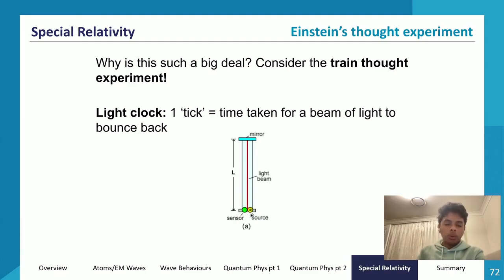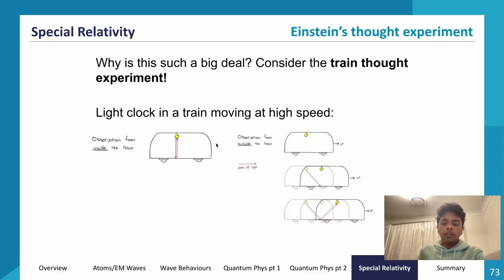What if now I am looking at it from outside the train? Instead of me seeing it go straight down, because the train is also traveling, I see it going at an angle. So I see the path of light going at an angle to reach the sensor, and then I see it going at an angle back up again to reach the second sensor. So I see light now traveling in a triangle instead of two straight lines.